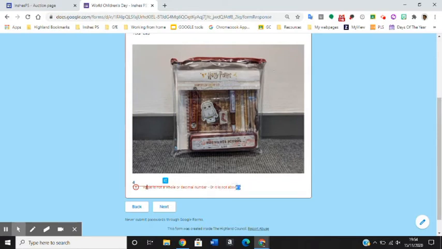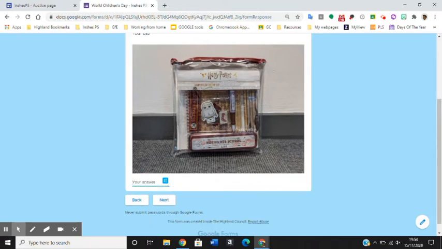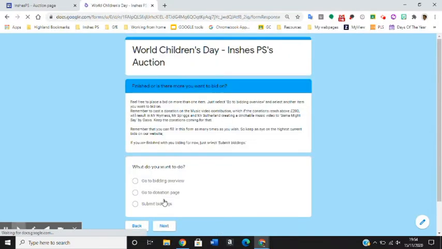So in this case it's not above 5, so I need to place something that's bigger than 5. Let's say I put in £6. So I press next here. This will take me to this place where it says either you're finished or if I want to move on.